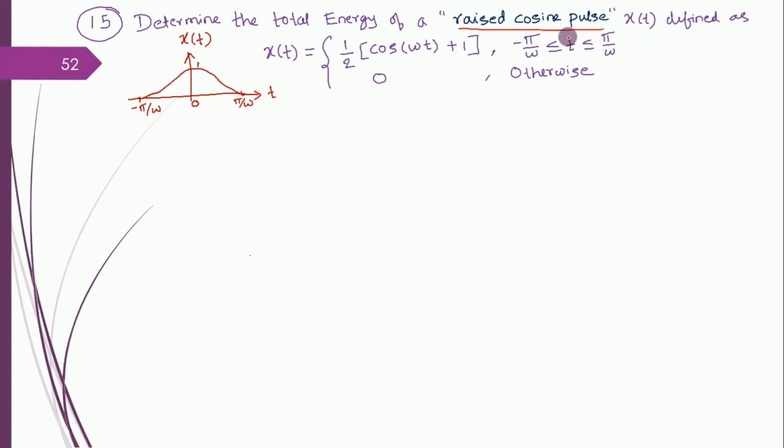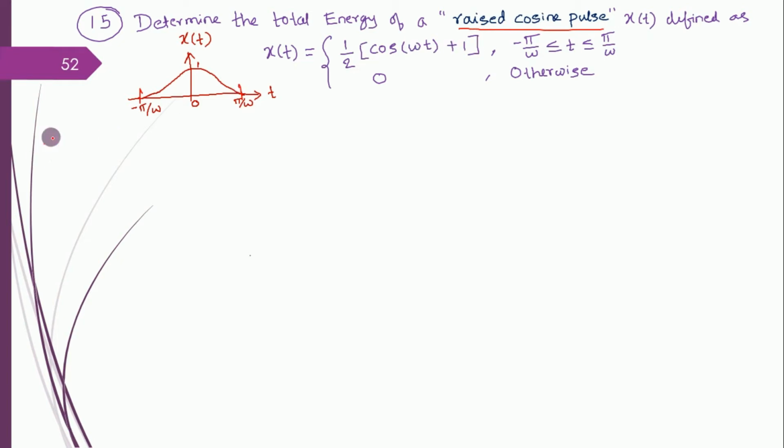Remember this. In your exam, we might not mention the mathematical model as well as the graph. So you should remember this. Raised cosine pulse means this is the equation, and this equation's behavior is in this way. It is defined as x of t is equal to 1 by 2 cos omega t plus 1 in the range minus pi by omega till pi by omega, 0 otherwise. So it exists only in the range minus pi by omega till plus pi by omega. I have drawn the graph, given you the equation, and told you the meaning of raised cosine pulse. Please remember this.